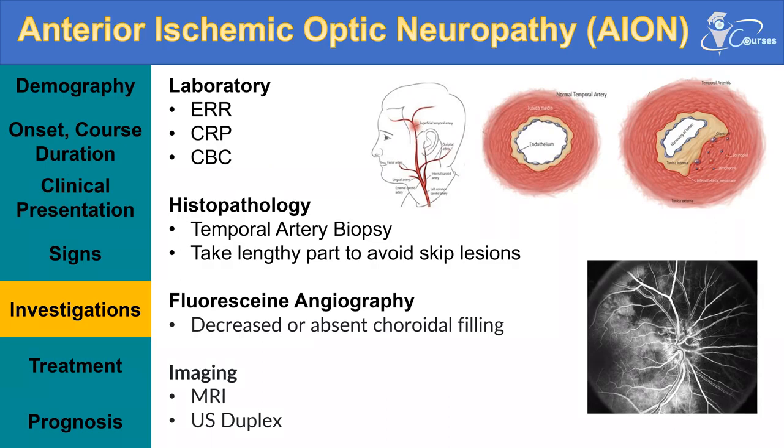So once they are occluded in giant cell arteritis, they will not supply the optic nerve, and they will also not supply the rest of the choroid. So the filling of the choroid comes from the short posterior ciliary arteries, which are occluded in giant cell arteritis. And this occlusion is by inflammation. Okay, clear?